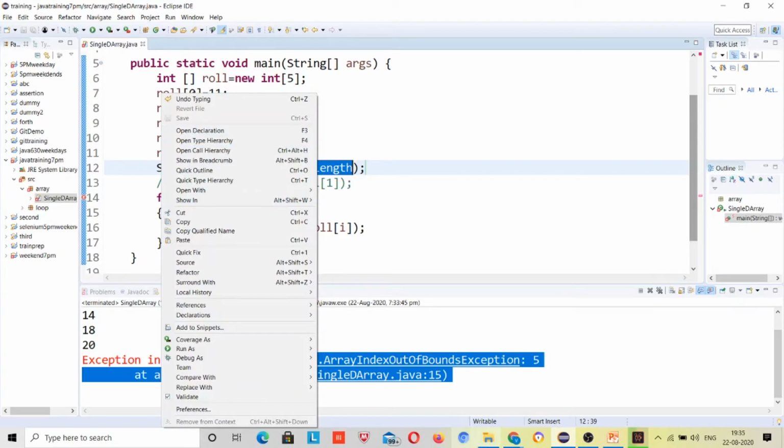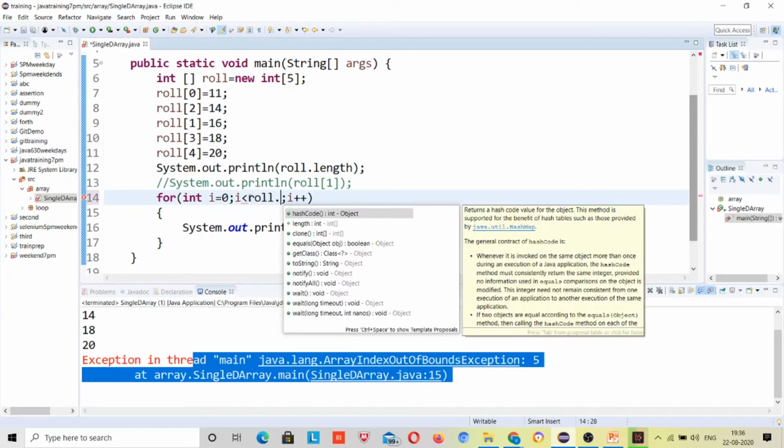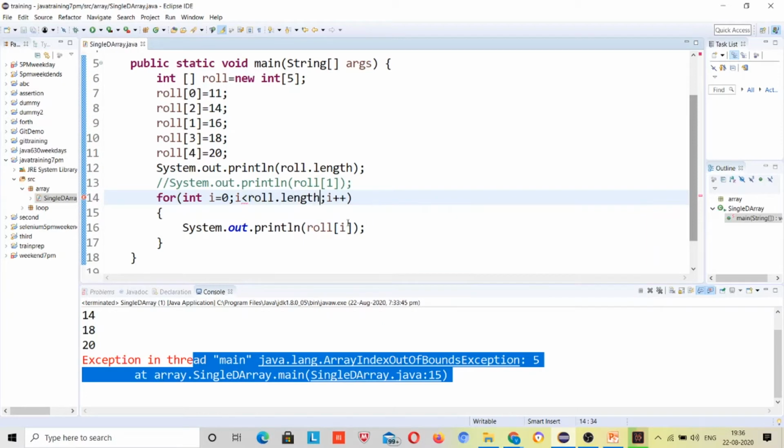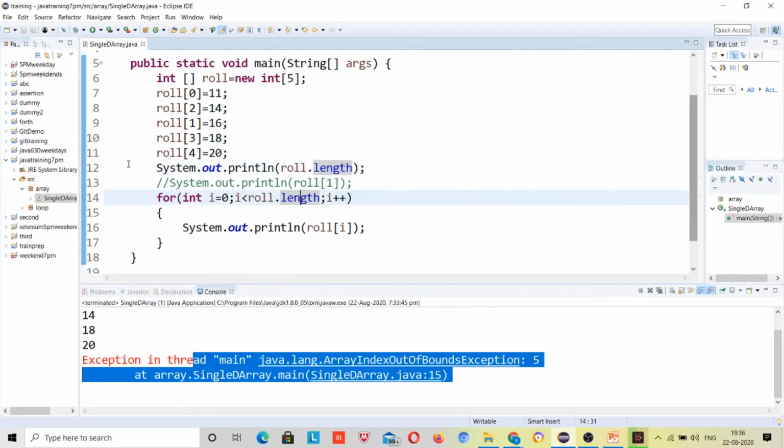So what will it be returning? Baba, can you answer what this line will return? I guess it should return an integer 5. Don't guess, just be confident so that you can understand what it will return. It will return the length of the array, right?